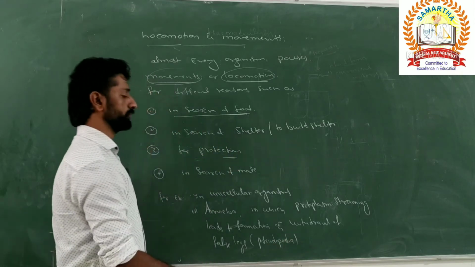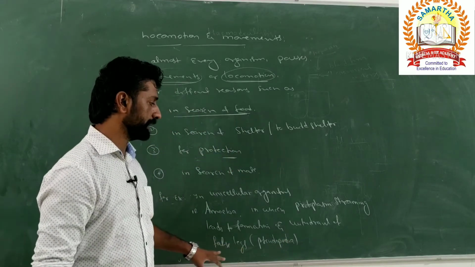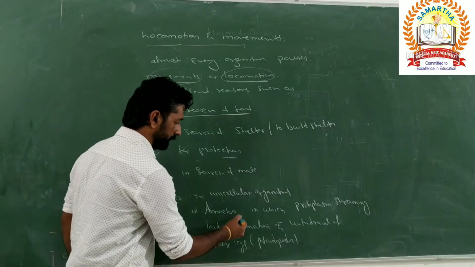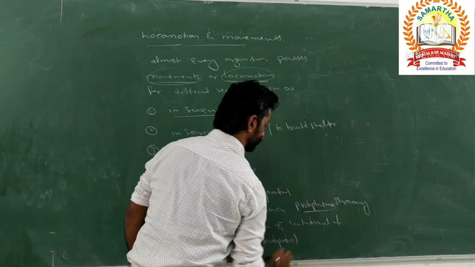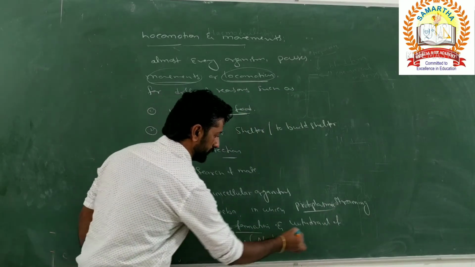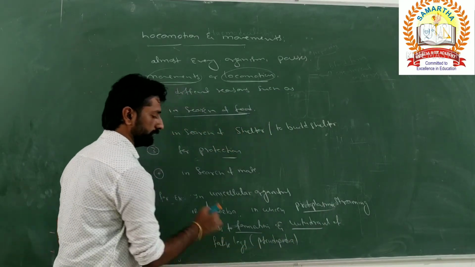With the help of that pseudopodia only, it gets locomoted. So in amoeba, protoplasmic streaming leads to the formation as well as the withdrawal of pseudopodia.